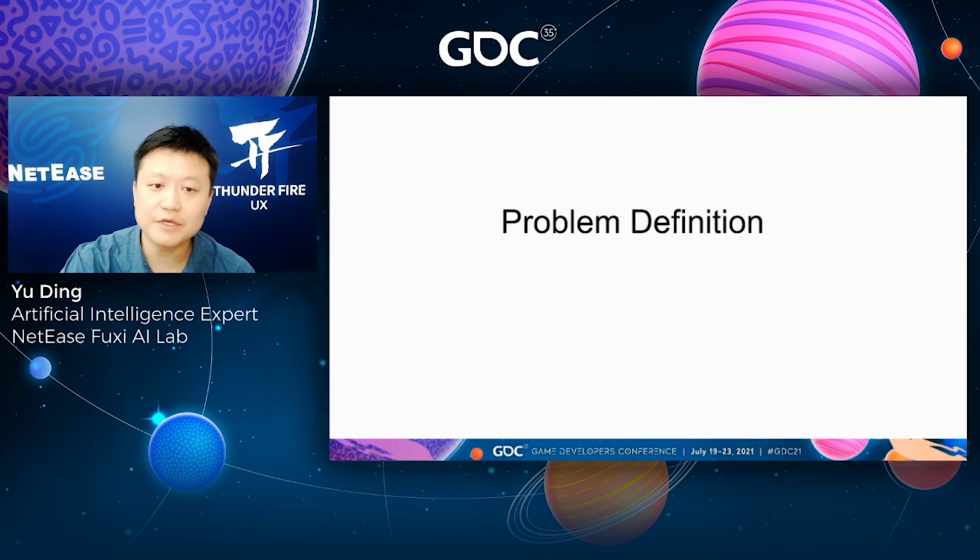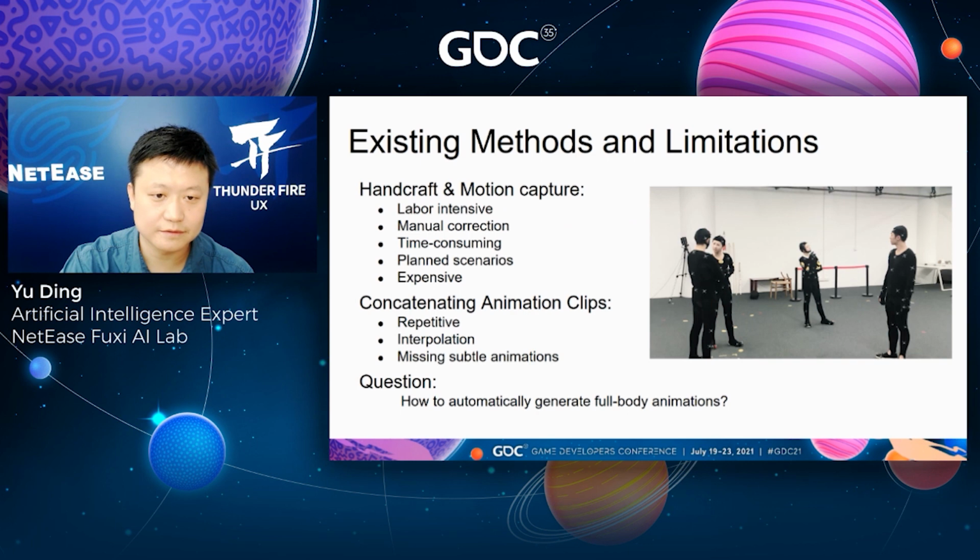Firstly, let me introduce what the problem is. First, let's look into the existing methods and their limitations. Traditionally, animation trajectories are created manually by experienced artists. A 10-second animation often takes 2 days or even 1 week. Recently, with the development of motion capture techniques, making a 10-second animation takes half a day, including data capturing and correction.